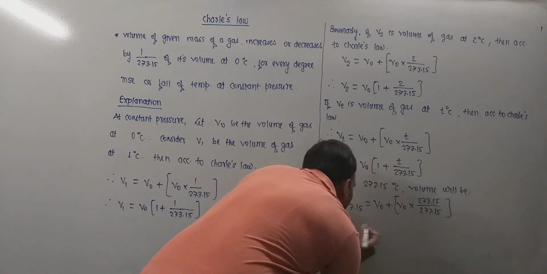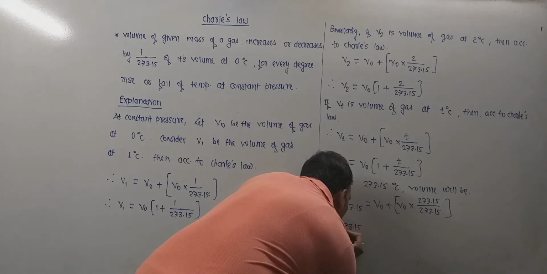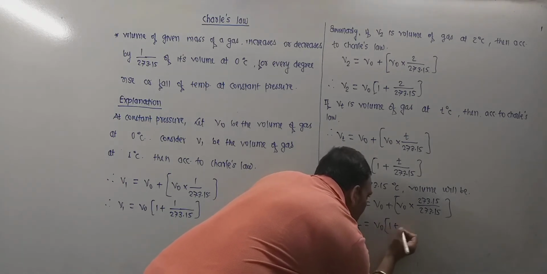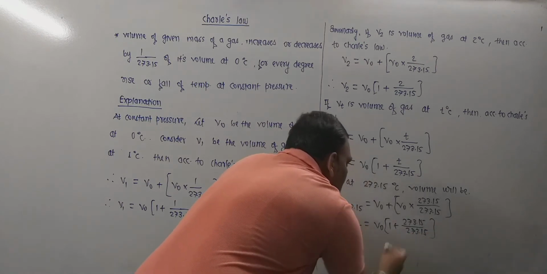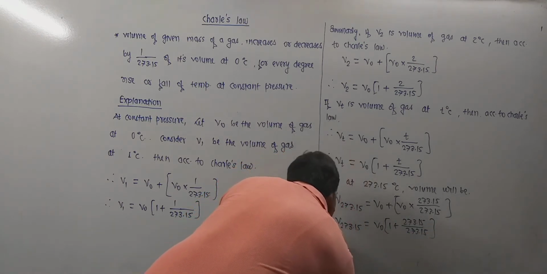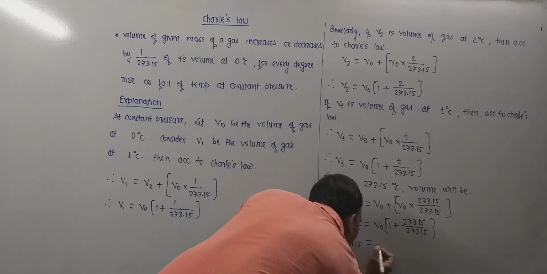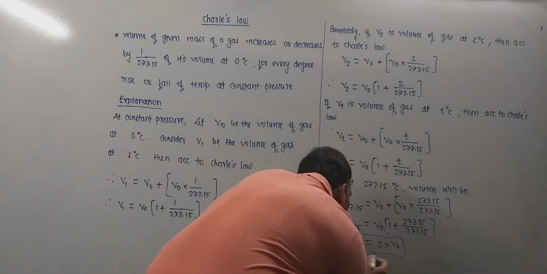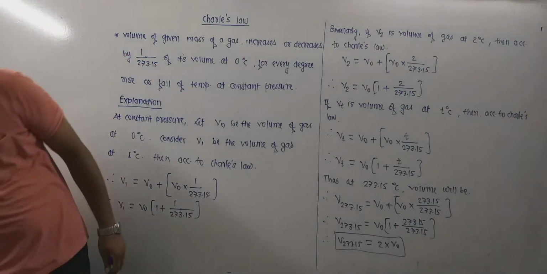Further this can be given as V 273.15 equals V naught into 1 plus 273.15 upon 273.15. This has become 2. Thus V 273.15 will be equal to twice the original volume. The volume doubles at this very temperature.